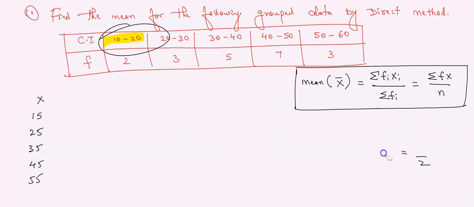Yes. And after that we have the frequency already. What are the values of frequency? Quick. 2, 3, 5, 7, 3.